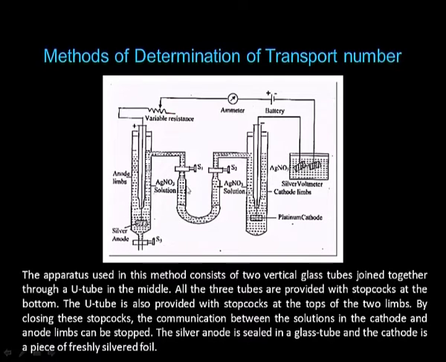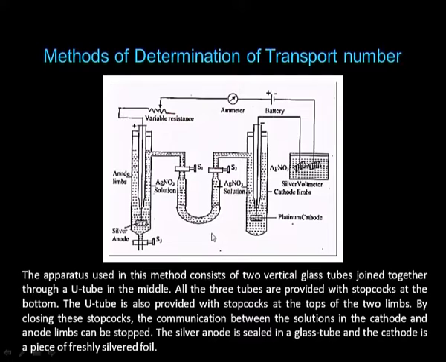In the middle, there is a U tube, and there are two glass tubes connected through it, and each one contains a stopcock at the bottom. The U tube is also provided with a stopcock. You can have a look at these two places and the stopcock at this place as well. It is also provided with a stopcock at the top of the two limbs. By closing the stopcocks, the communication between the solution in the cathode and the anode limbs can be stopped. That is the purpose of putting the stopcocks there.